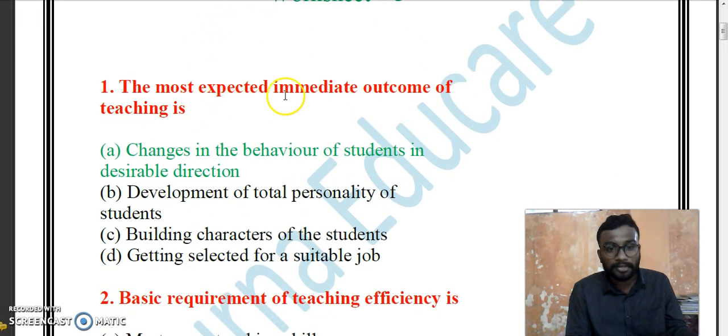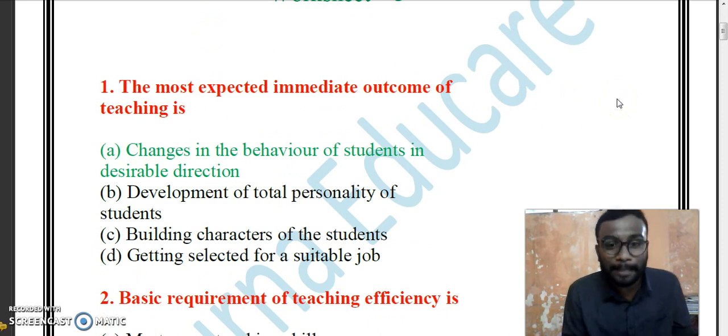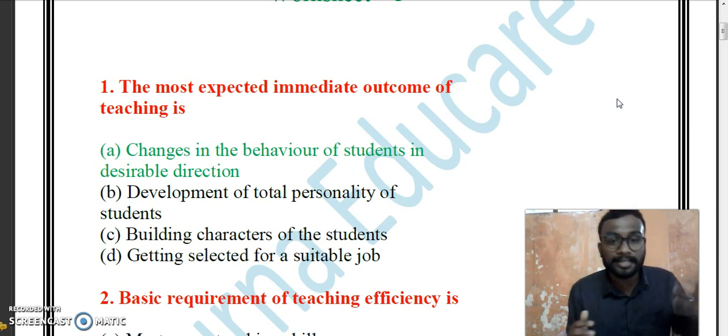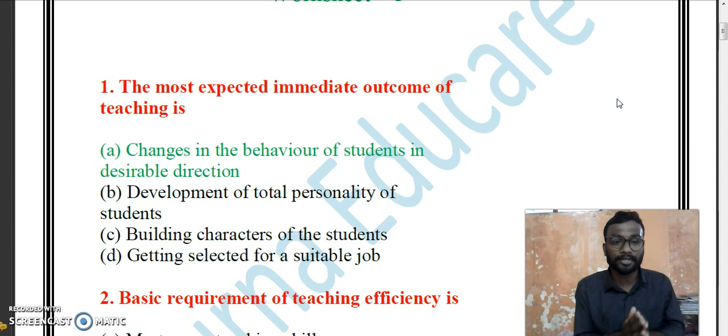Going forward, the first question: what is the most expected immediate outcome of teaching? Changes in the behavior of students in the desirable direction, development of the total personality of the students, building the character of the students, or getting selected for a suitable job.